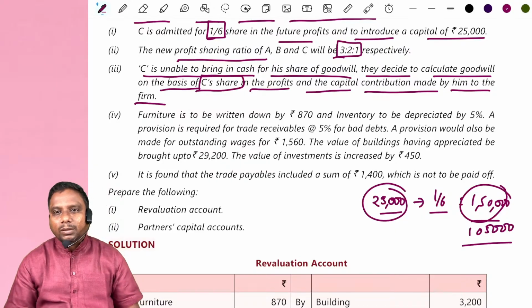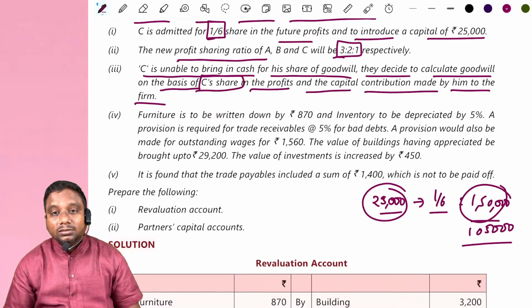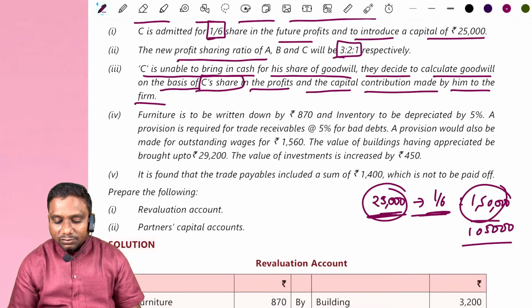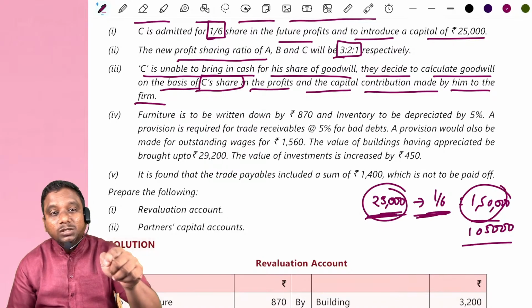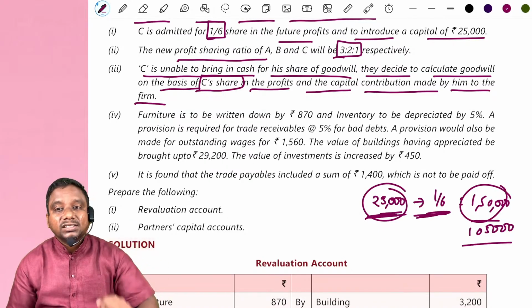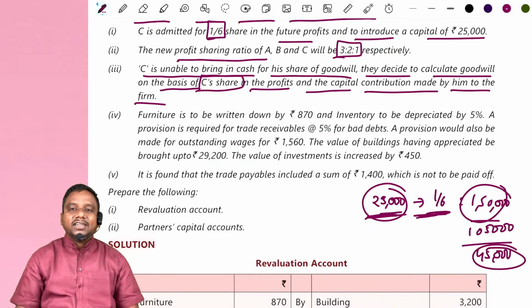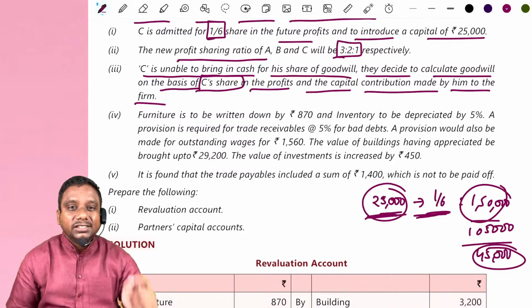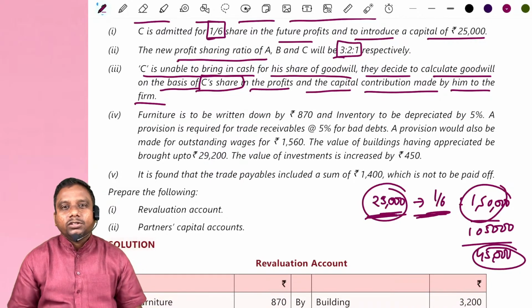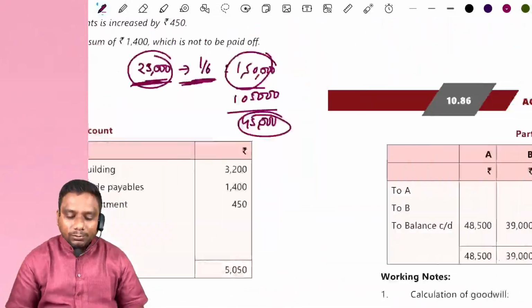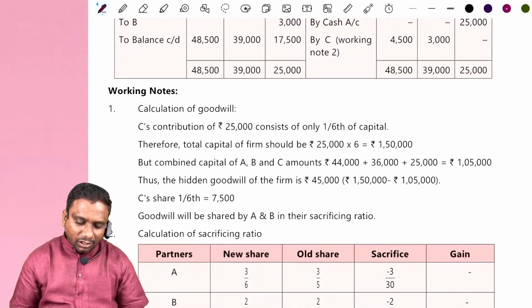But as per his calculation, how much he brought? 1.5 lakh. How much excess capital we have? 45,000. And this 45,000 is considered as goodwill of the firm. This is hidden goodwill. Observe carefully. This goodwill calculation is very, very important.